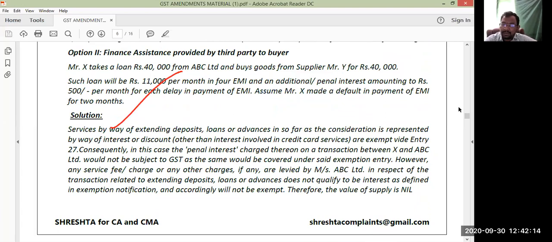That means interest on credit card services is liable to GST; other than that, it is exempted from tax, under entry number 27. Consequently, in this case, penal interest charged on a transaction between X and ABC Limited would not be subject to GST, as it would be covered under the said exemption entry. Okay? Right. Next.